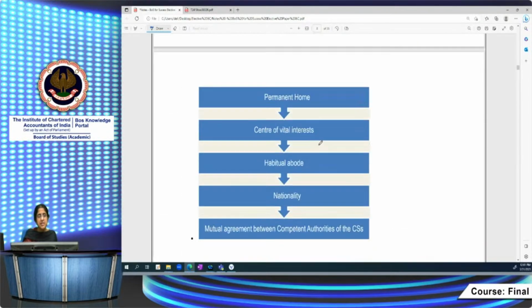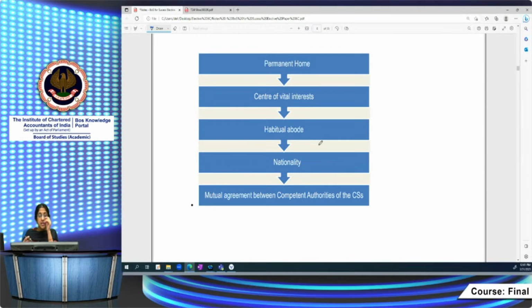Suppose a person is a resident of India and another country. Then you have to apply the tiebreaker rule. Suppose he is in India for 184 days and in that country for 180 days.